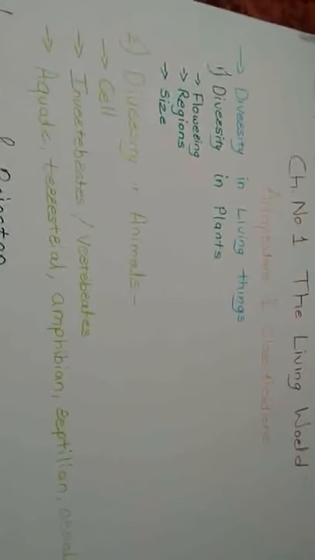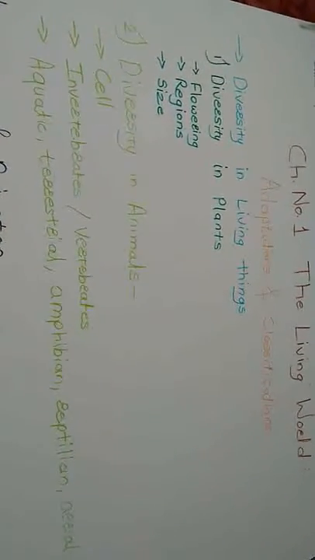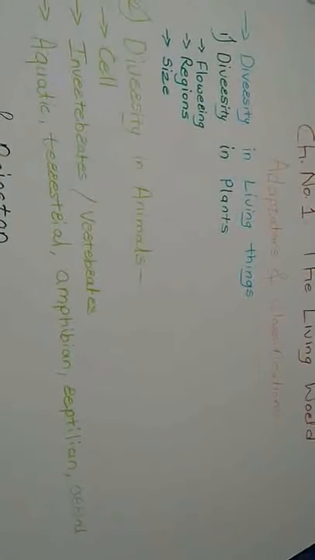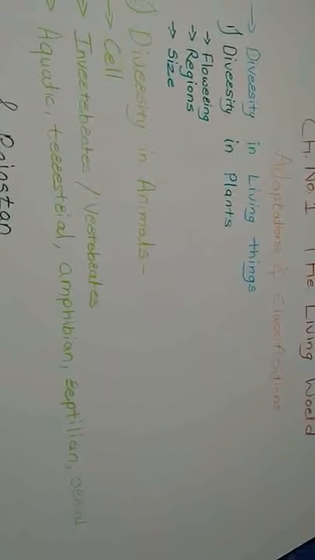They are different in their shapes, size, even sometimes their colors. They are different in structure, sometimes though they belong to the same category. For example, even in plants they have different colors for the leaves as well as flowers. Now we will start with the diversity in living things.